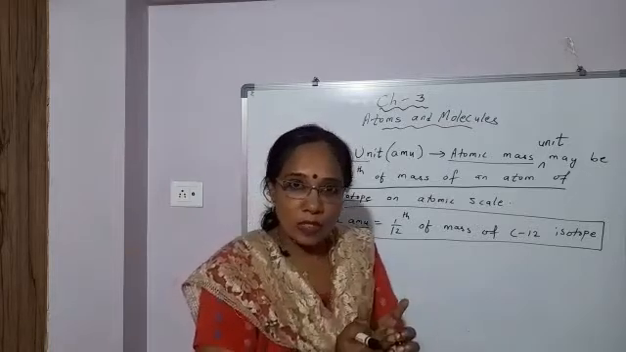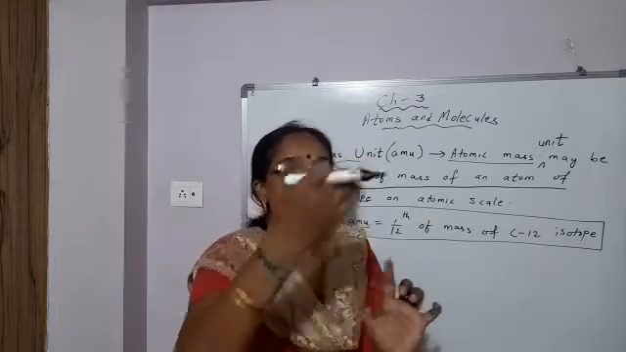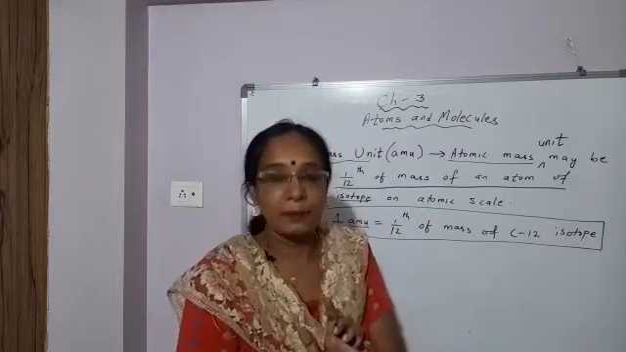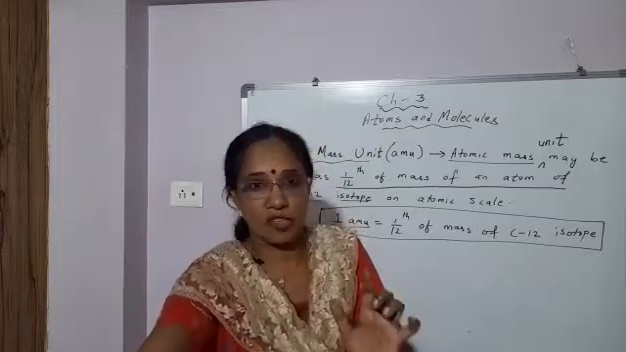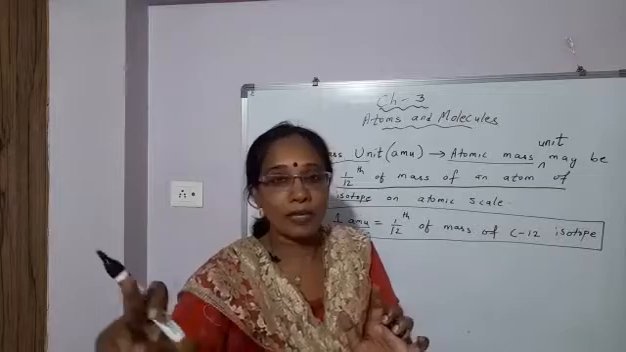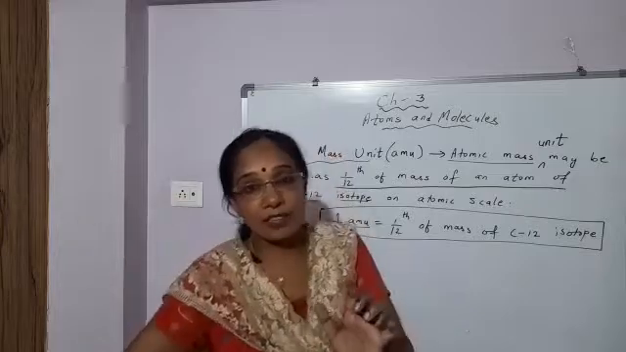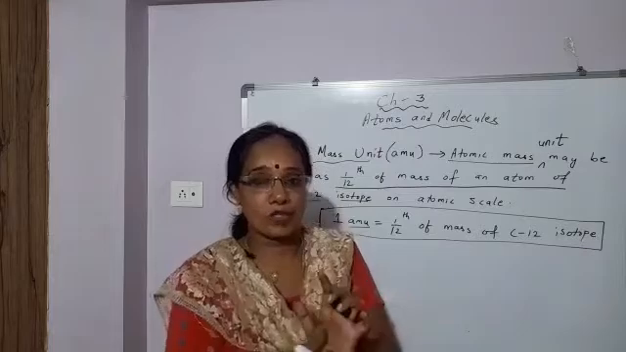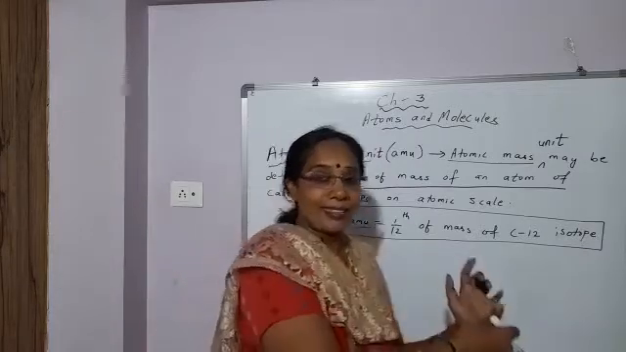But the difficulty was that the mass of most of the elements came to be a fractional value. Then which element was taken as the reference atom? Oxygen with mass number 16, and that also 1 by 16th of the mass of one oxygen atom. That was taken to be 1 U, 1 atomic mass unit on the atomic scale. And then the masses of other elements were compared with 1 by 16th of the mass of one oxygen atom: how many times heavier? But again, it also exists as isotopes.